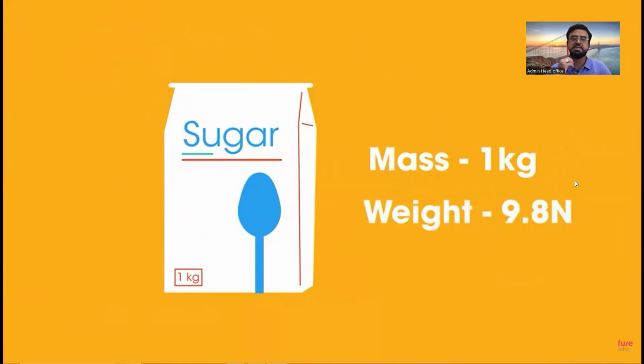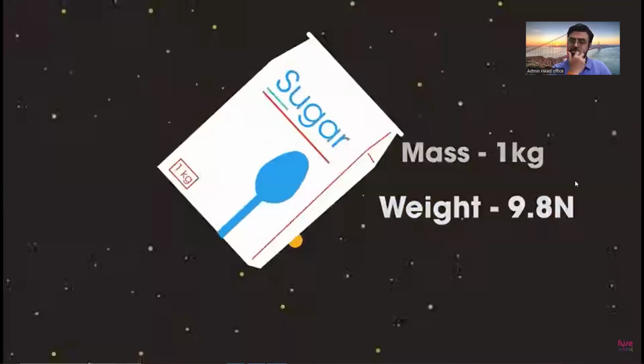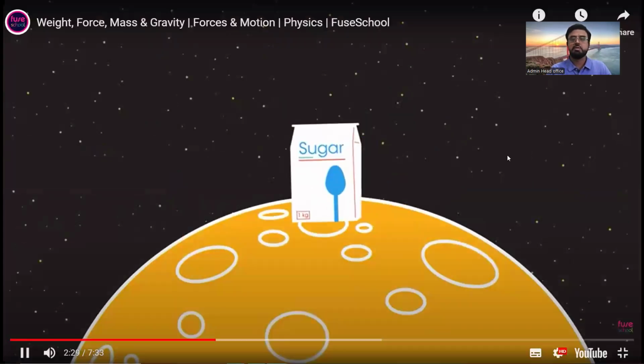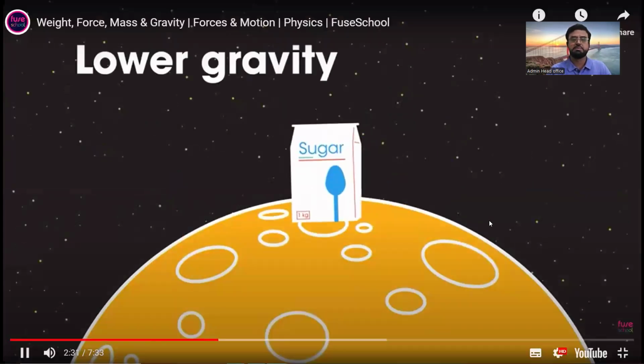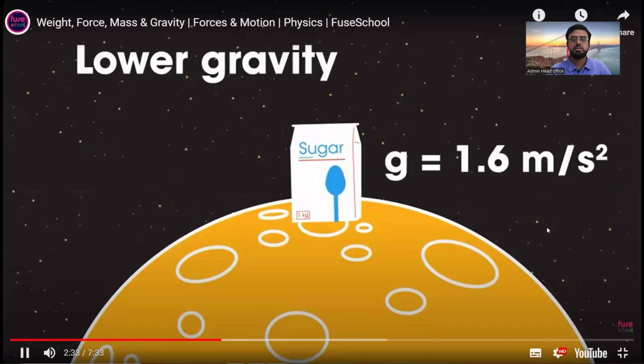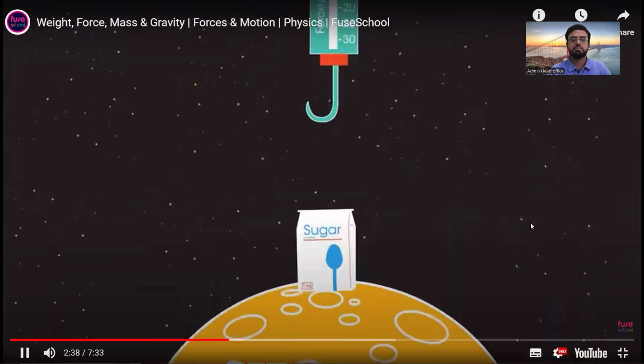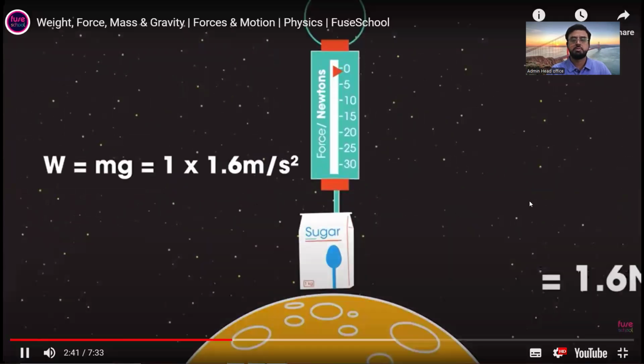See the difference? Now let's take this bag of sugar to the moon. The moon is much less massive than the Earth, and so has a lower gravity. On the moon, g is only 1.6 meters per second squared. See how the weight has dropped compared to when it was on Earth?